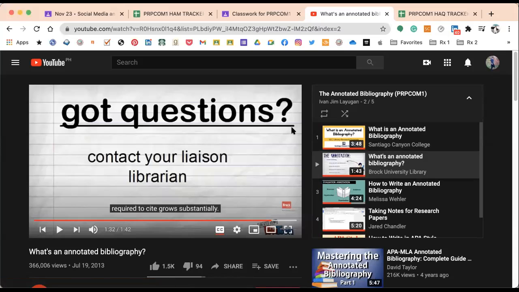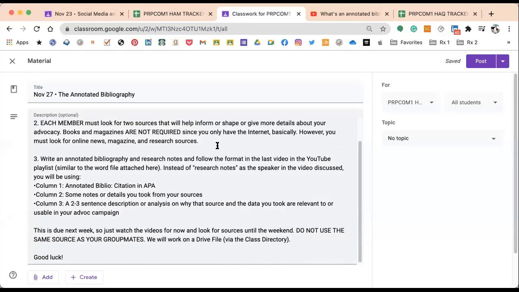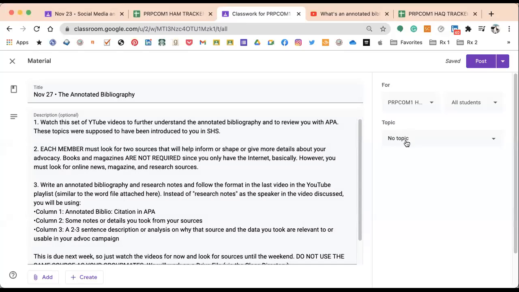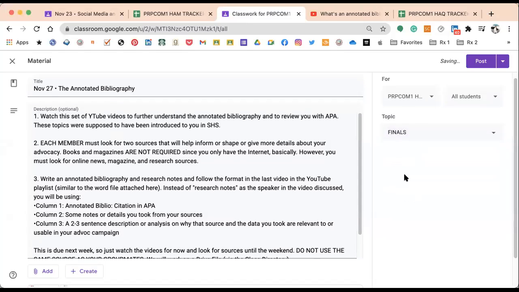Hello, classmates. There is a new task that is going to be posted in your Google Classroom. It's going to be your annotated bibliography. If your topic is already approved, the next thing you're going to do is start researching, or start looking for data or details that you can add for your advocacy campaign later on. So it's just very simple. You're going to be doing an annotated bibliography.